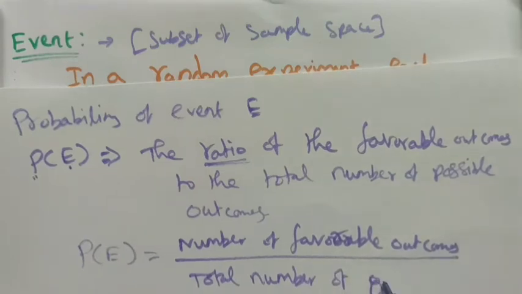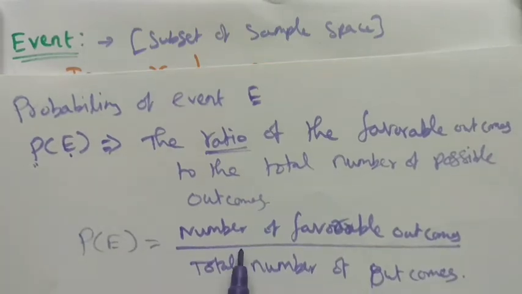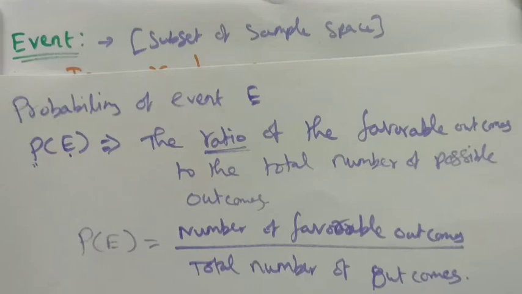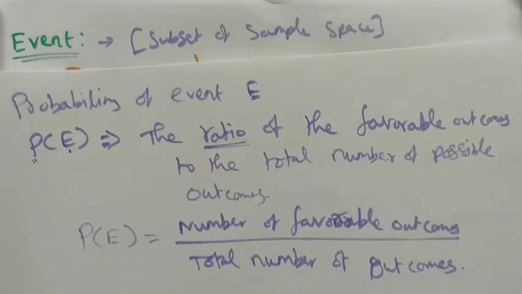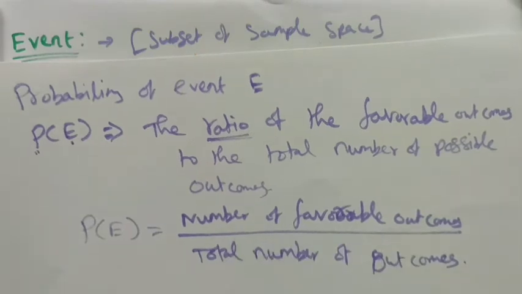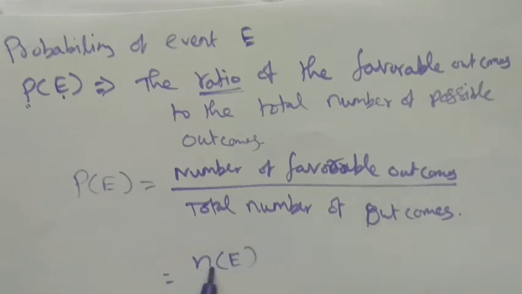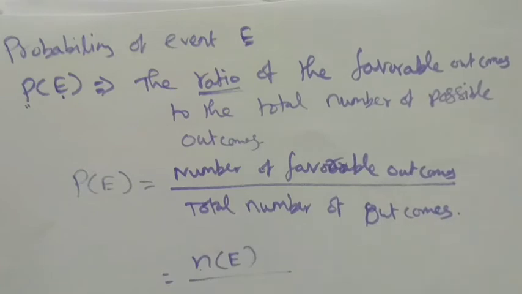The favorable outcome is our own choice, that is what we are asking: head or tail or number 4 or 5 or red ball or blue ball or black ball, like this. Here the number of favorable outcomes is nothing but n of E, number of the event, divided by the total number of outcomes. The sample space is the total number of outcomes.